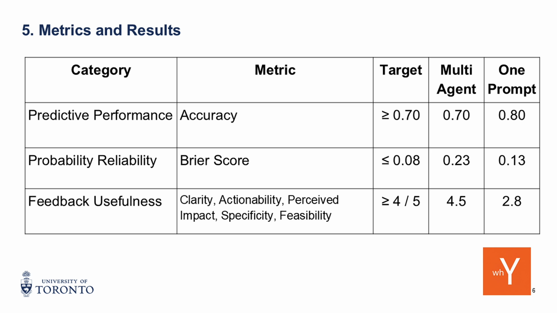And the last measurement we have is feedback usefulness. We measure it from 5 aspects: clarity, actionability, perceived impact, specificity, and feasibility. Multi-agent actually performed really well. It reached a 4.5 score, compared to one prompt, which only reached a very low score, 2.8.